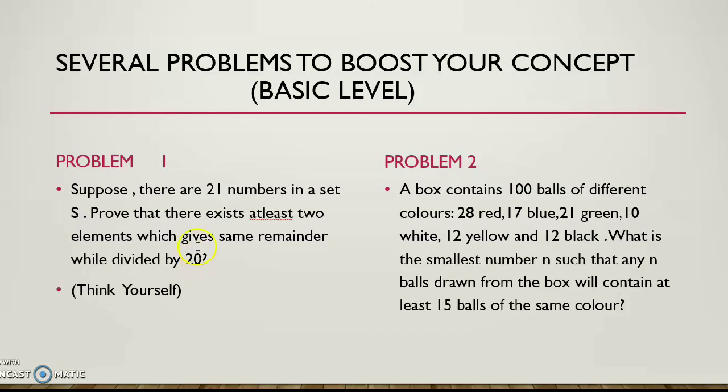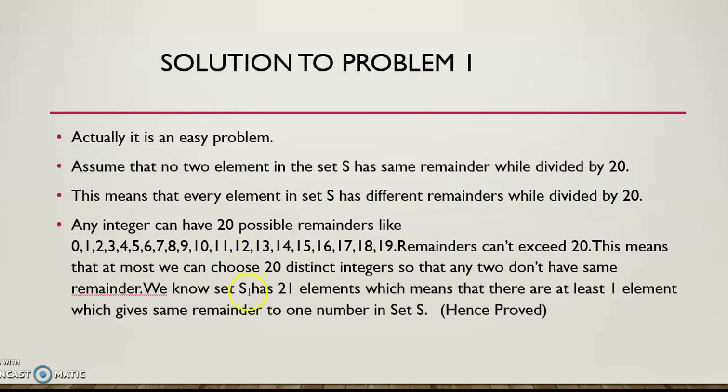So what will we have to do? We have to contradict our assumption. What does it mean? We have to prove that we are trying to fill the set S with 21 numbers having distinct remainders, but we cannot do that. We have to prove this. So how can we prove that? We first try to fill the set S with 21 numbers which have distinct remainders. So we try that.